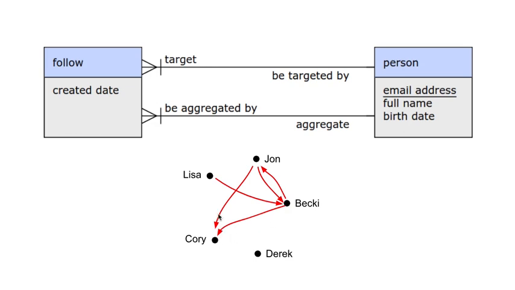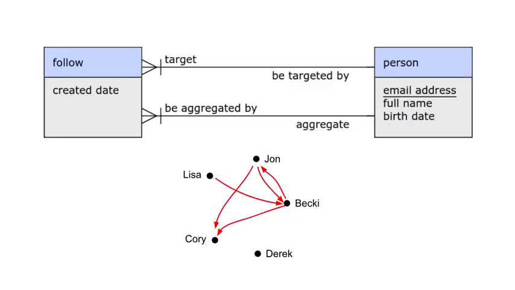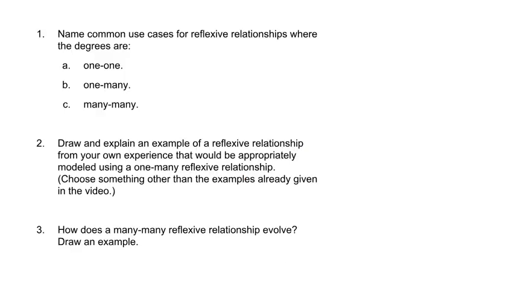For example, there are two follows here targeting Corey. And a follow can be aggregated by a person. For example, John's personal feed is an aggregation of content from Corey and from Becky. Getting to this level of understanding can reveal a lot of hidden detail in a data model. Again, this video is about reflexive relationships. And a shape like this is where you would expect to end up if you found a many-many reflexive relationship. Now check your understanding.